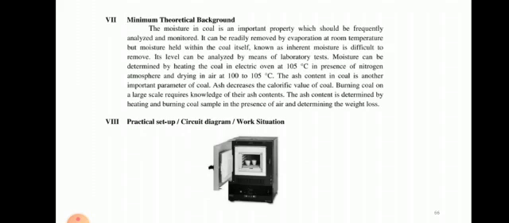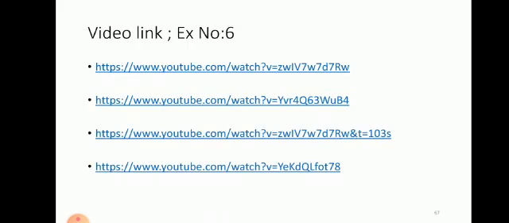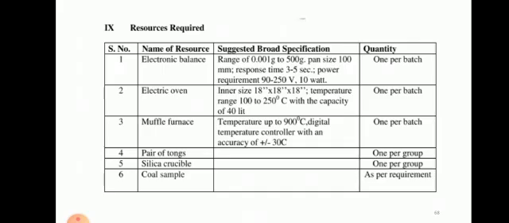What is the ash content? It is the unburned substances present in a coal sample, or impurities present in a coal sample. After burning, they will remain as they are. This is the practical setup of the experiment. Some video links are shared here. You can go through them.